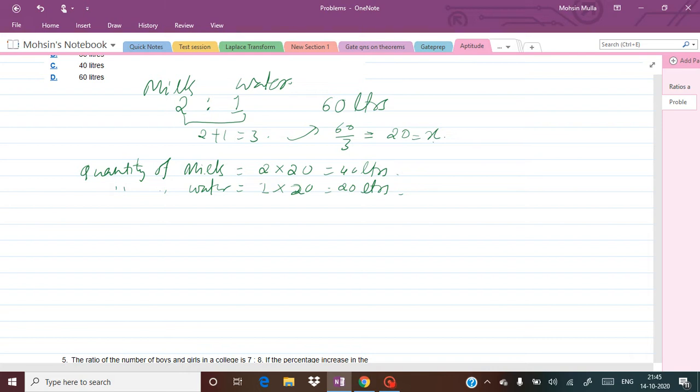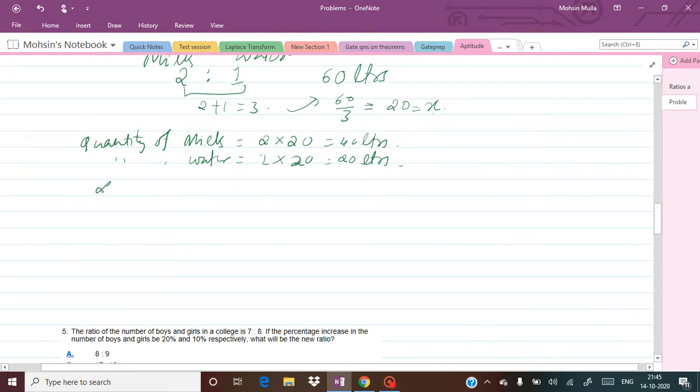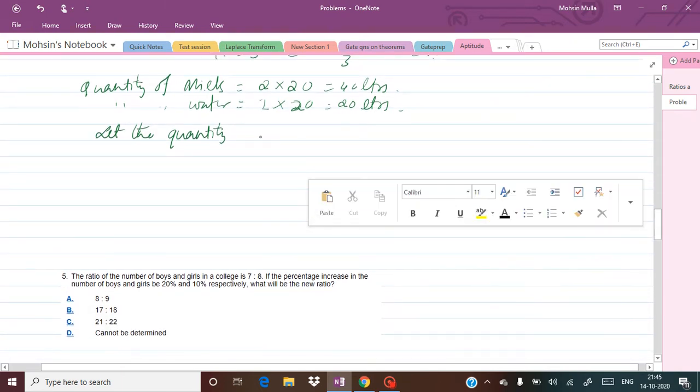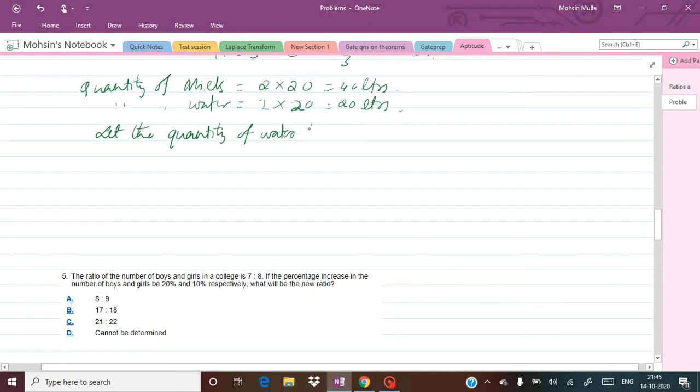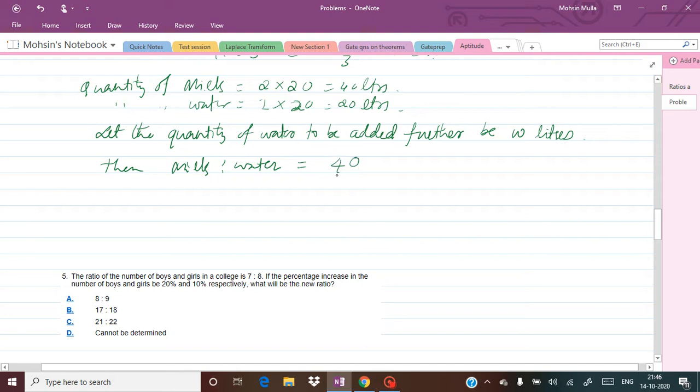Okay, so let us write here, let the quantity of water to be added further be, say, w liters. Fine. So then next, the ratio of milk to water is going to be equal to, so 40 is already the milk value, divided by the water value.